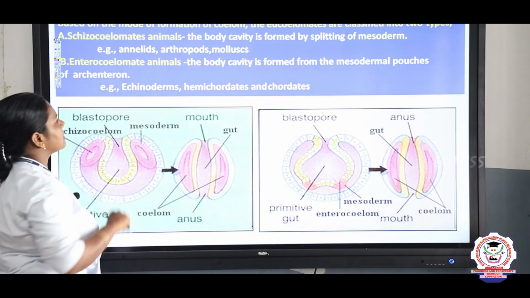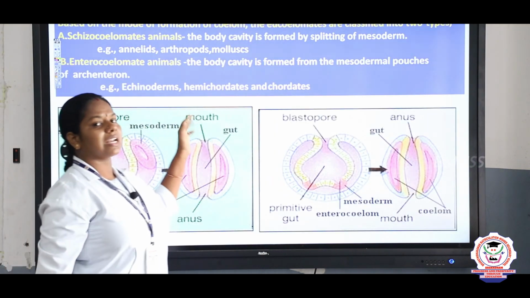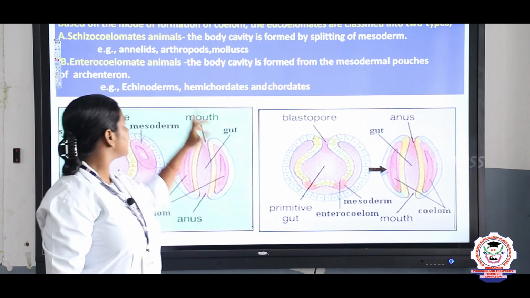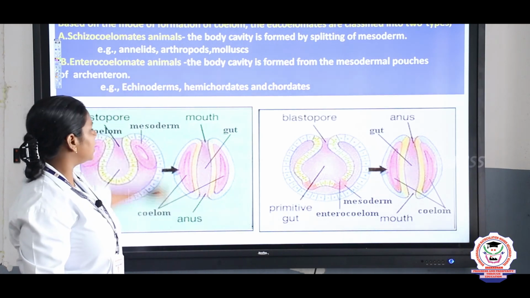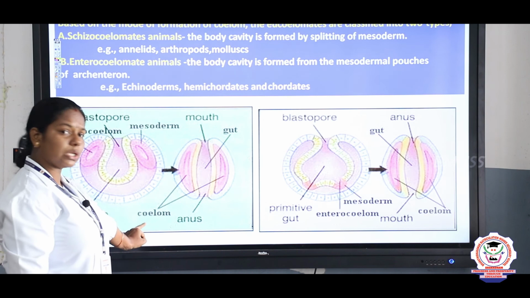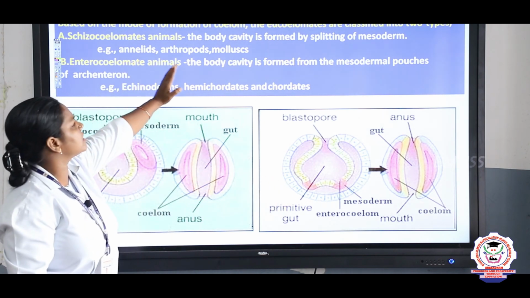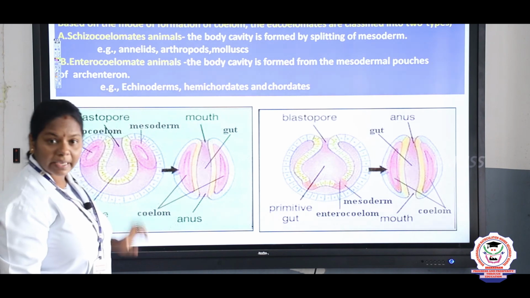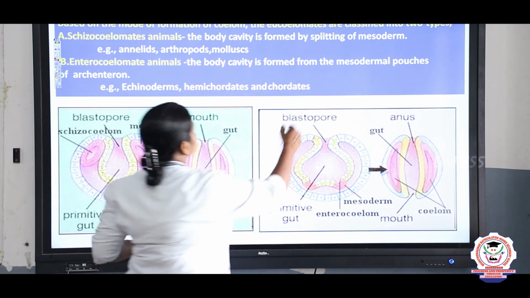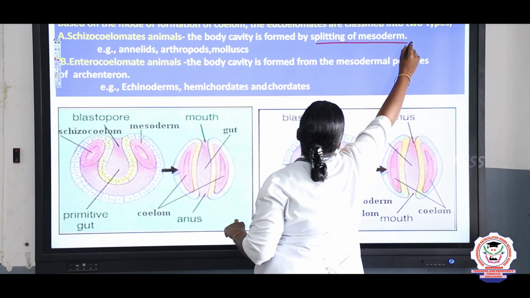Based on the true coelom, we can classify the organisms into two: schizocoelomate and enterocoelomate, right? What is schizocoelomate, children? Here the body cavity is formed by the splitting of mesoderm.